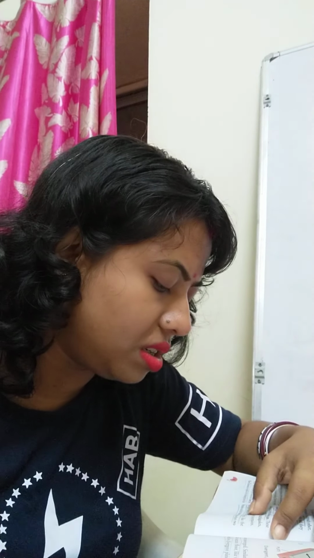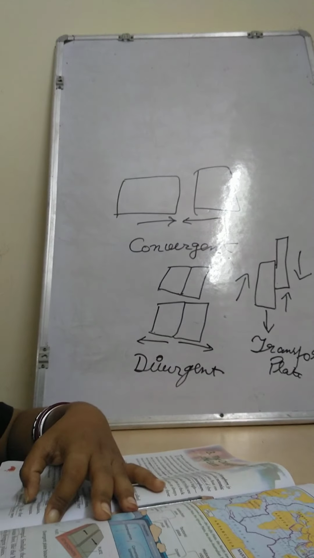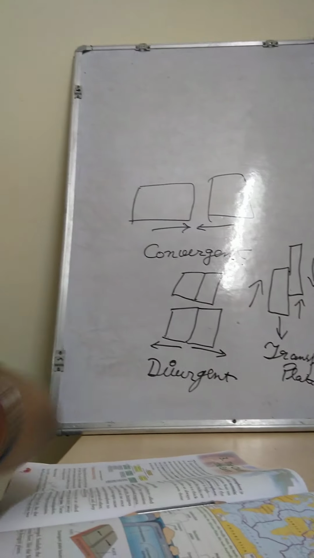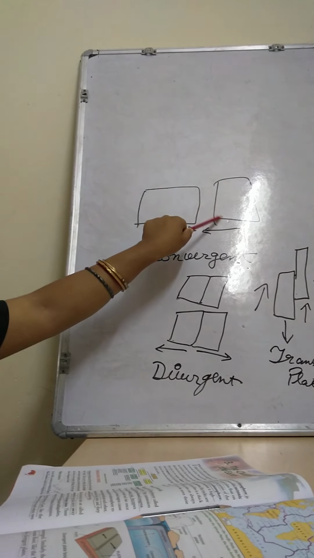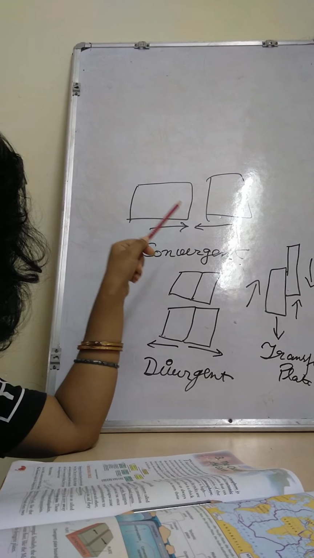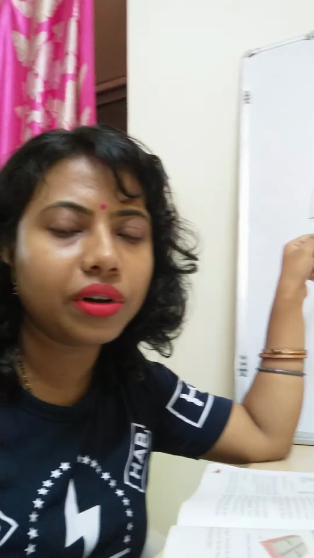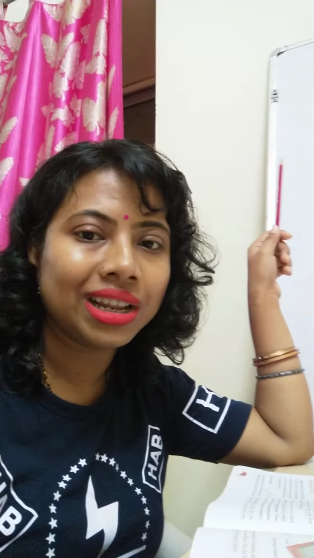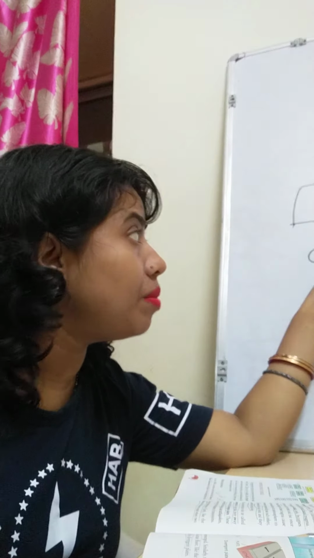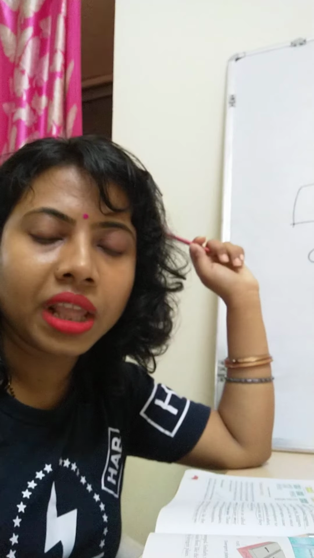The great mountain systems of the earth, like the Himalayas, I will give you a very nice example. Here, children, you are able to see convergent plate boundaries. In the first part, convergent plate boundaries, the Himalayas are located in our India only. So this type of plate boundary is seen in the Himalayan mountains.